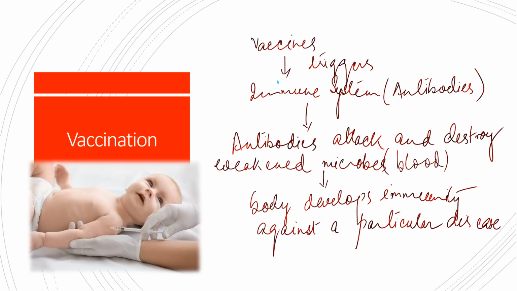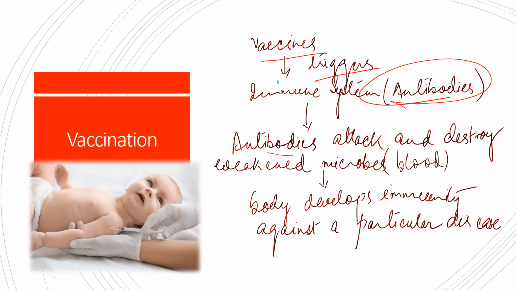Now, what is happening when the vaccines are injected in the body? The vaccines trigger the immune system. They are triggering the immune system and producing antibodies, right? They are producing antibodies against the specific diseases for which they have been made, right? So they act against the specific disease-causing microbes.